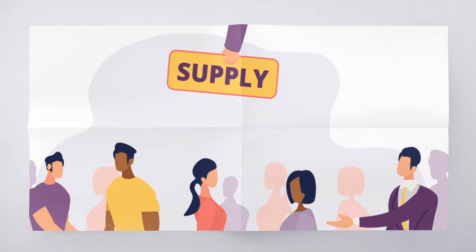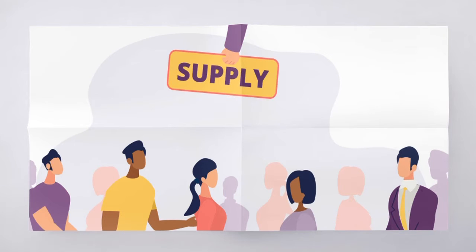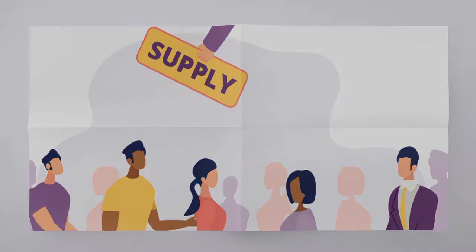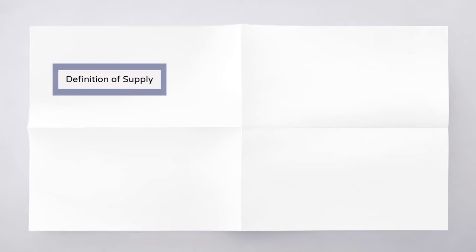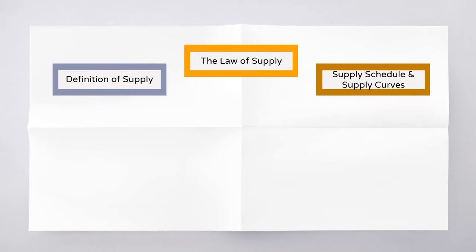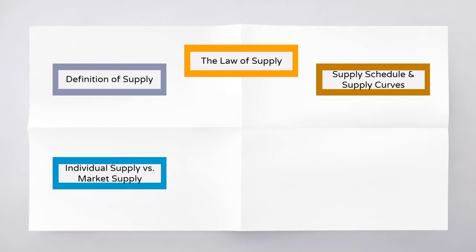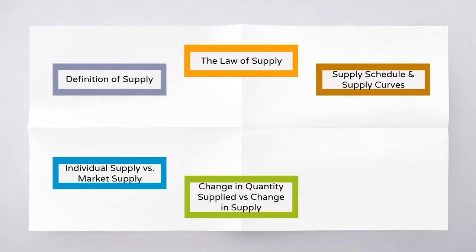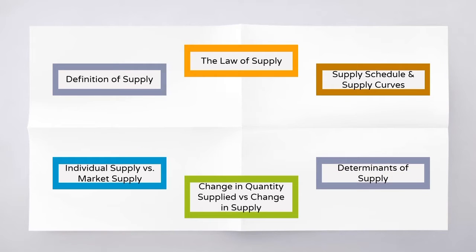So today, we are going to learn about supply. Before we start, in this video, I will explain about the definition of supply, the law of supply, supply schedule and supply curve, individual supply versus market supply, change in quantity supplied versus change in supply. The last one is the determinants of supply.